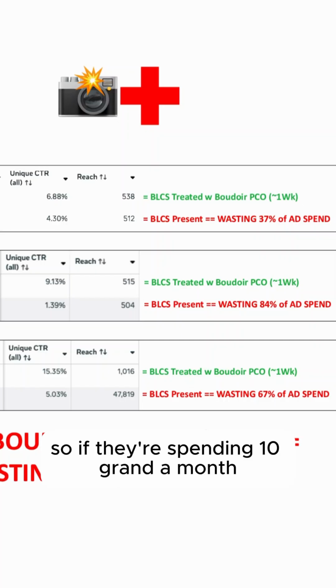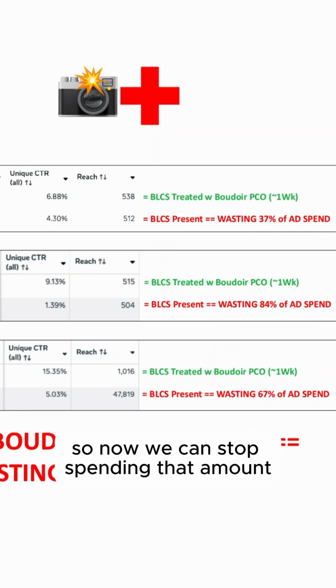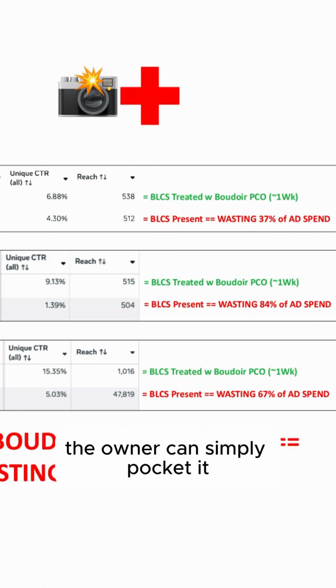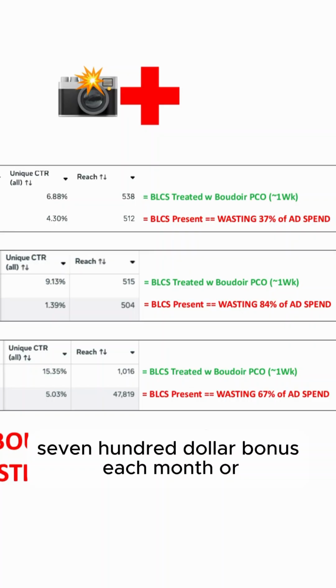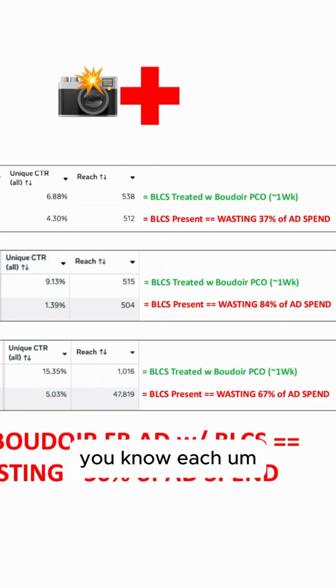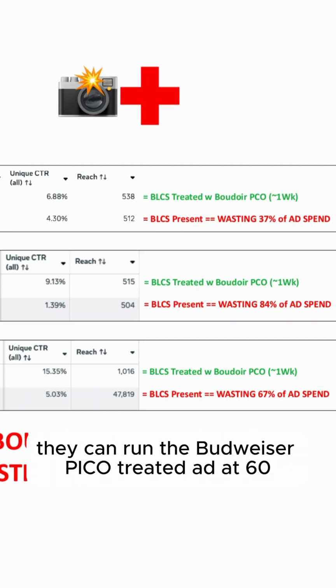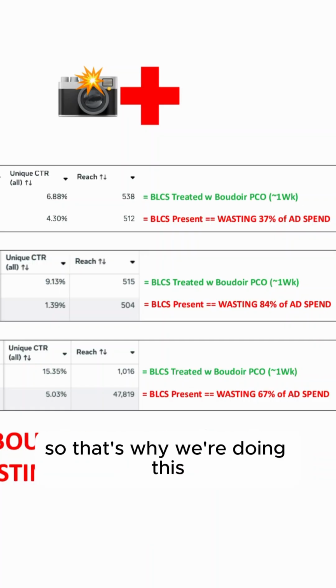So if they're spending 10 grand a month, 3,700 bucks a month, that was being wasted. So now we can stop spending that amount, literally kind of stop wasting that ad spend. And the owner can simply pocket it. And I mean, that's like a $3,700 bonus each month, actually about 40K in the first year, kind of as a phantom bonus. And instead they can run the Boudoir Pico treated ad at 6,300 bucks a month in ad spend and get their ad into the same number of women's brains as the original at 10 grand a month in ad spend. So that's why we're doing this.